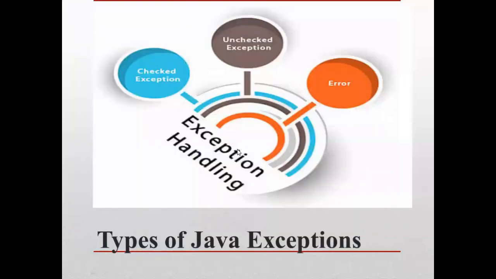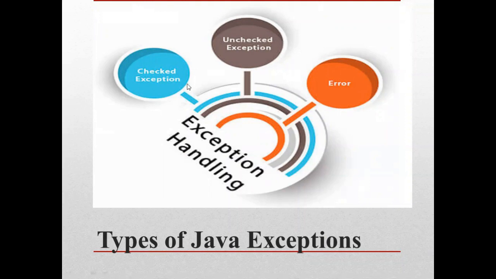Next, we'll see what the types of Java exceptions are. There are mainly two types of exceptions, that is checked exception and unchecked exception. Here, an error is considered as an unchecked exception. According to Oracle, there are three types of exceptions, that is checked, unchecked, and errors. Error is also considered as one of the types of exception.